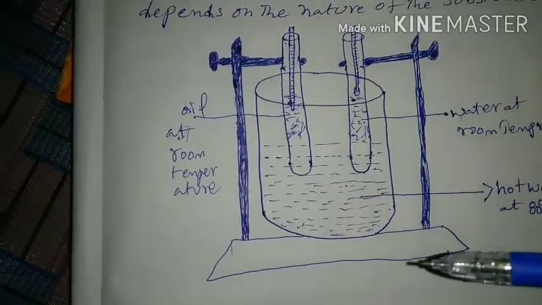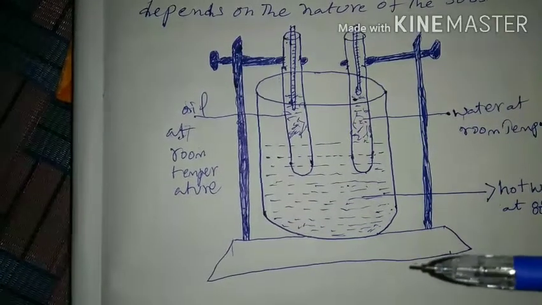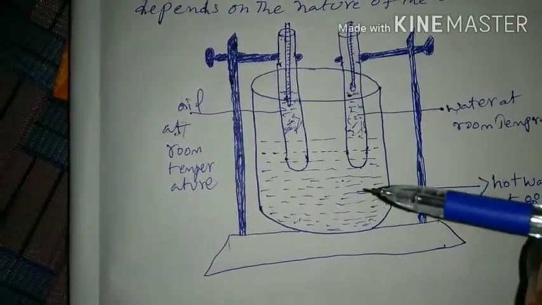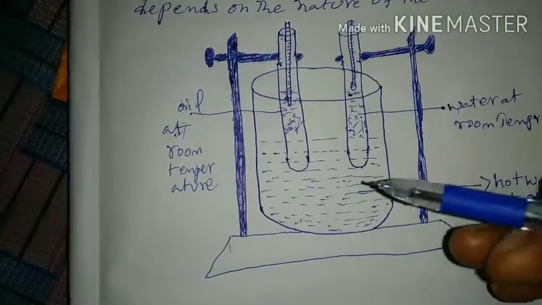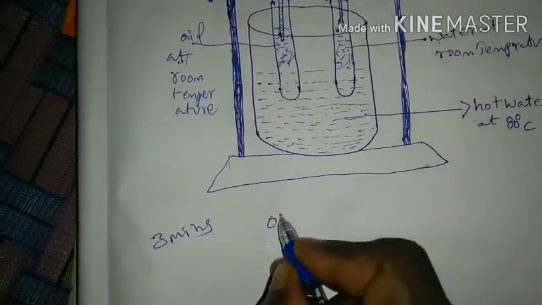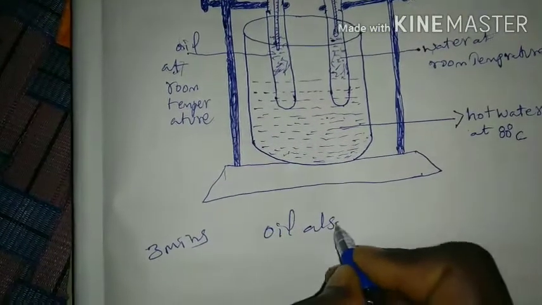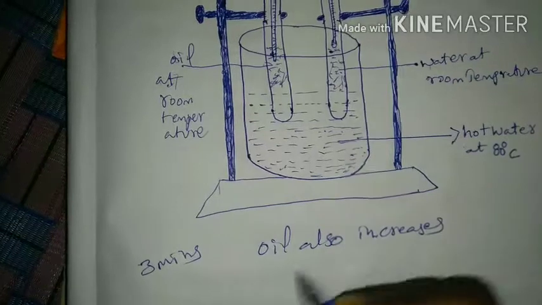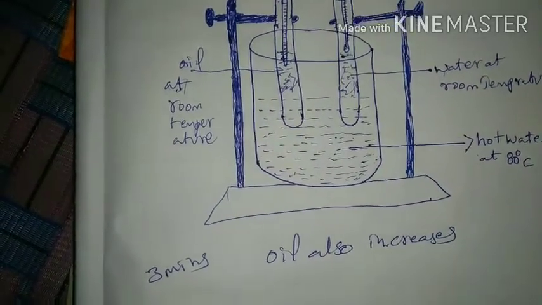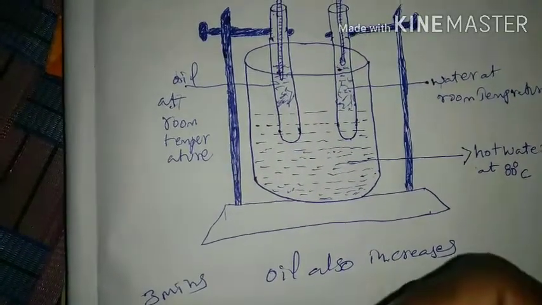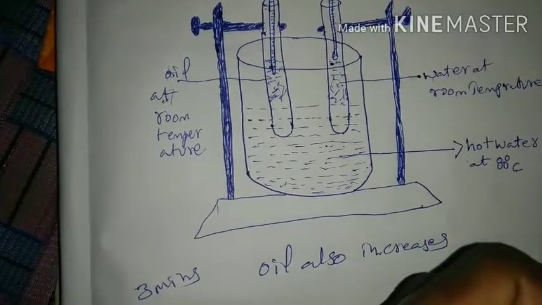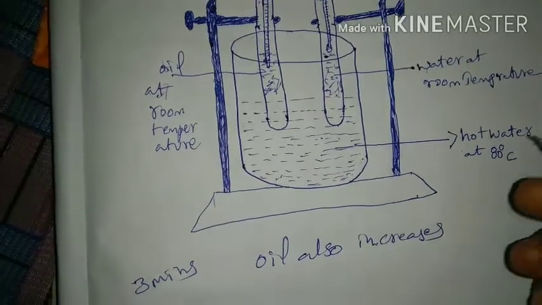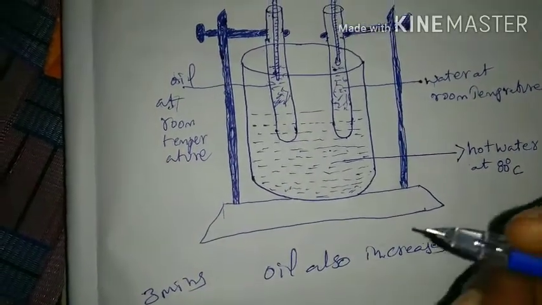Okay, you observe that the rate of rise in temperature of the oil is higher than the rise in temperature of water.